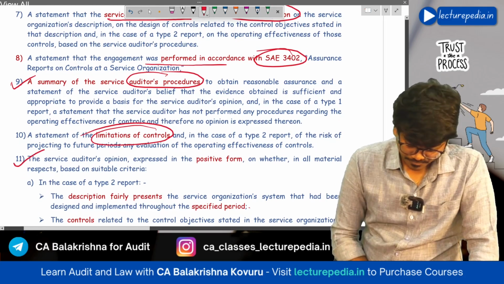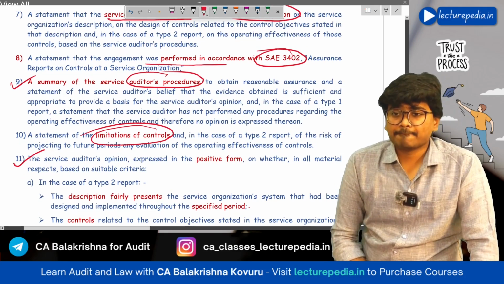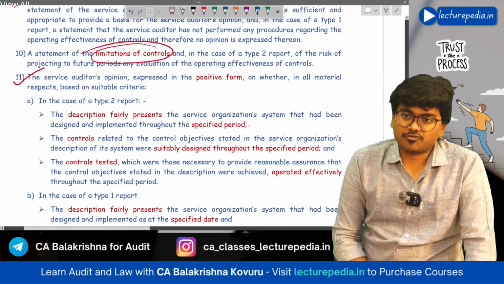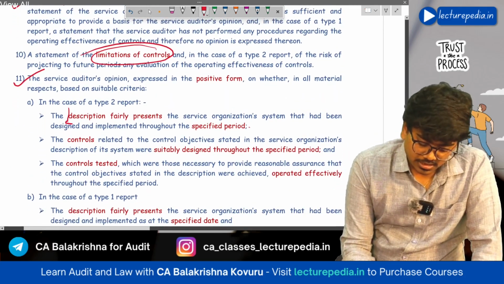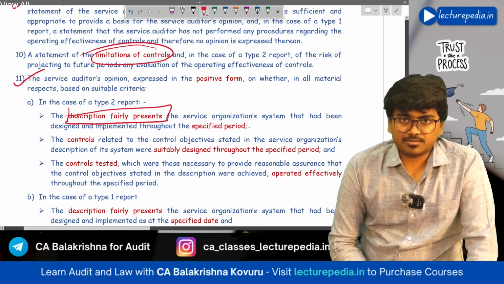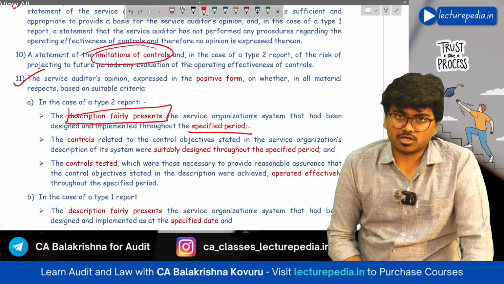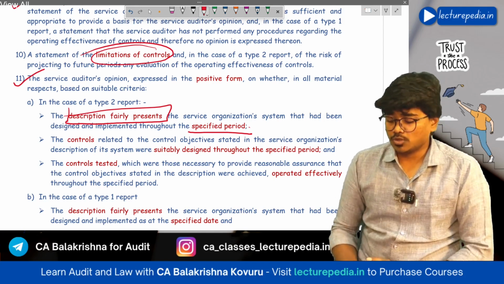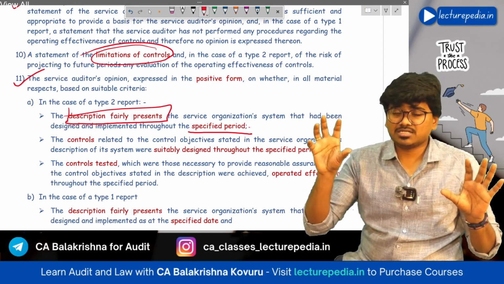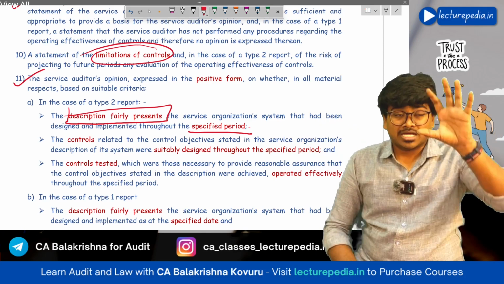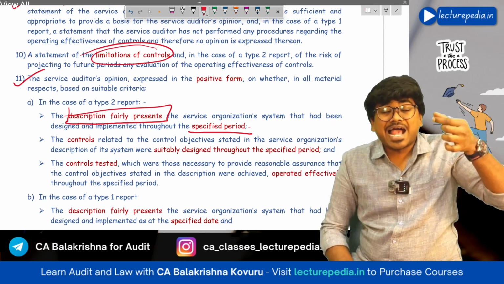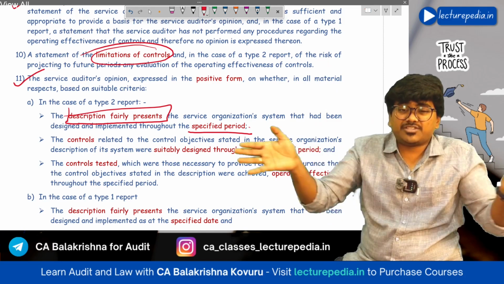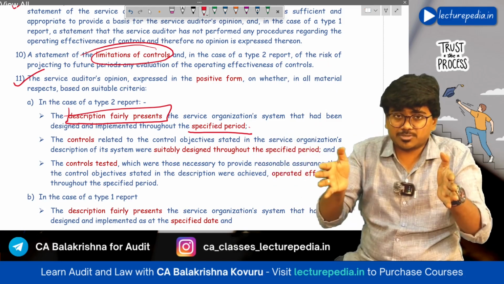And in case you are giving a type 2 report, you have to give your opinion on whether the description fairly presents for the specified period or not. If you see, there are two types of reports that the service auditor can give. One is a type 1 report, another one is a type 2 report. Now the type 1 report will be as on a particular date, whereas the type 2 report will be for a specified period. Okay, for a specific period.